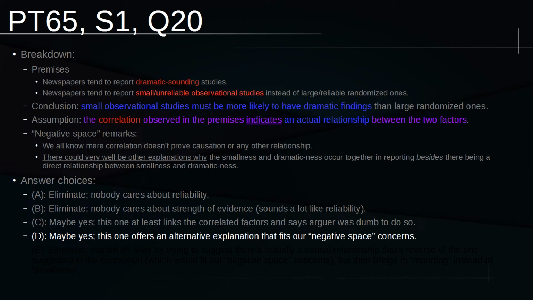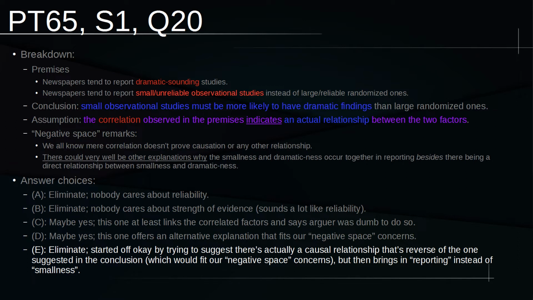When I push on to D, this is also interesting. I'm also giving this a maybe, yes, because this one offers an alternative explanation that does fit our negative space concerns. It's not quite as direct as C in touching the correlation in the premises versus the actual relationship that is claimed at the conclusion. It doesn't do that directly, but it does offer an alternative explanation for why these two things might be happening without actually having a relationship between those two things. So yeah, this also survives my elimination, unfortunately.